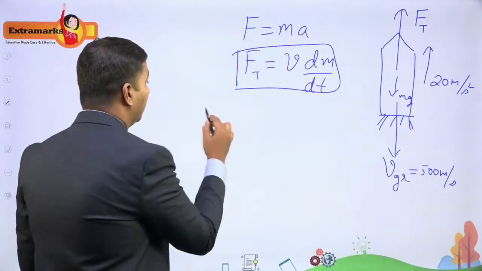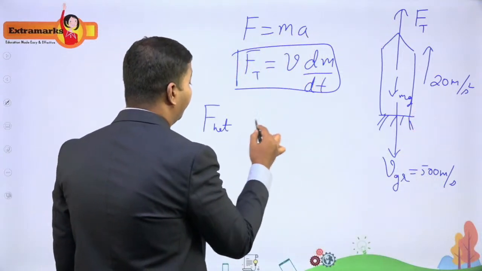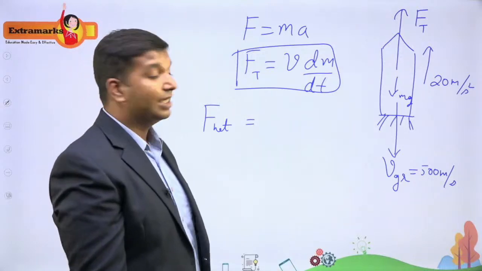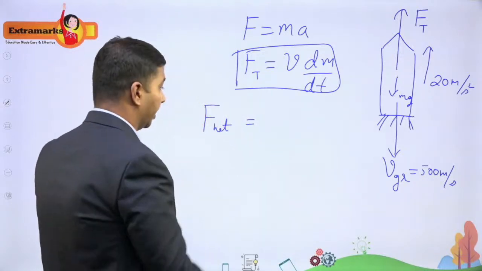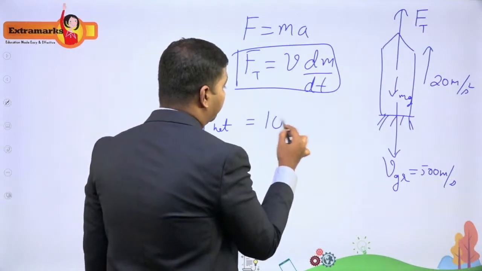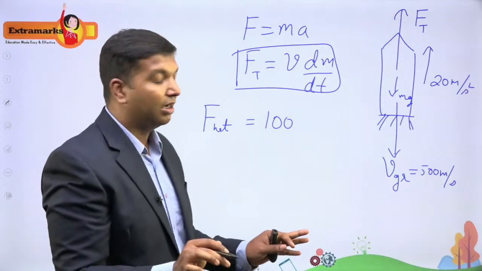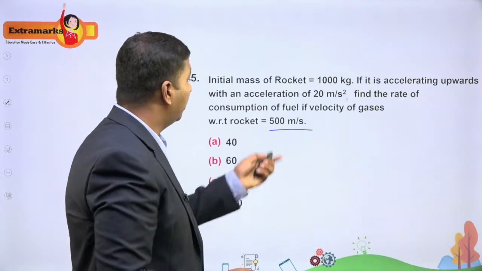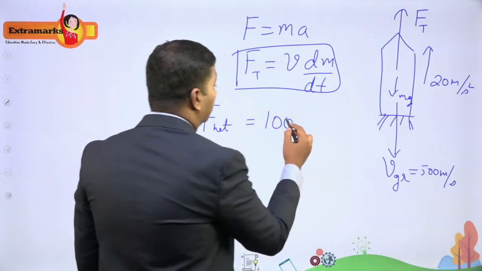However, the net force is the one which is giving rise to the acceleration, which is 20 meter per second square. So the mass of the rocket is 1000 kg. At that moment you need to find the rate of consumption of fuel.